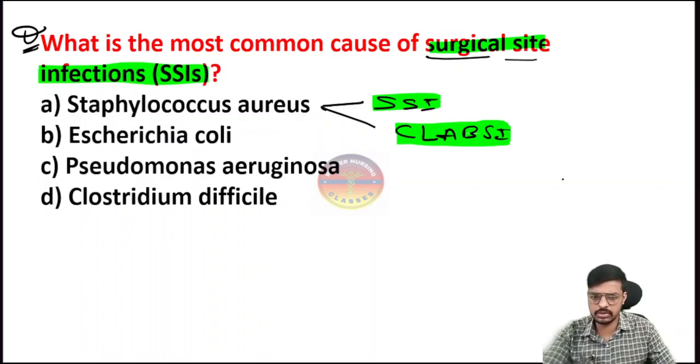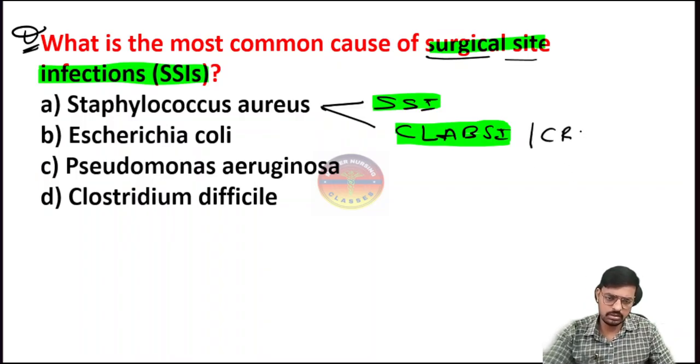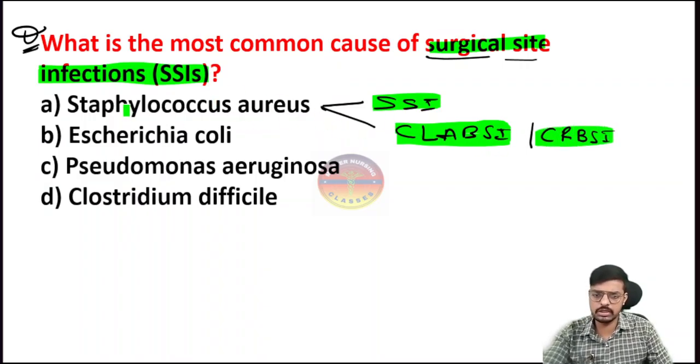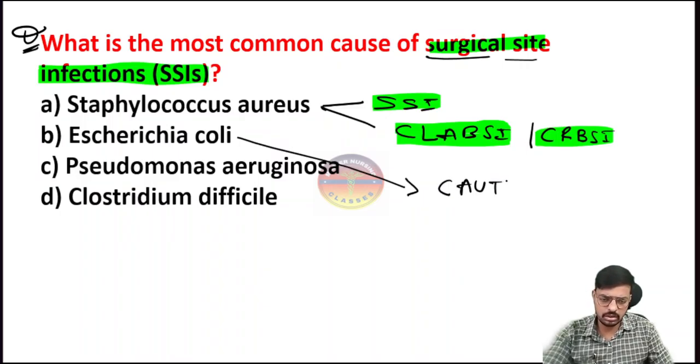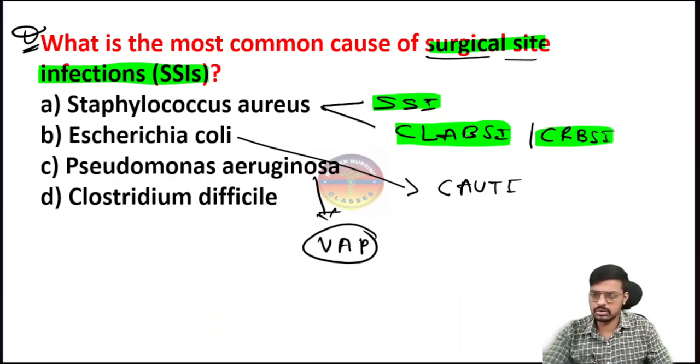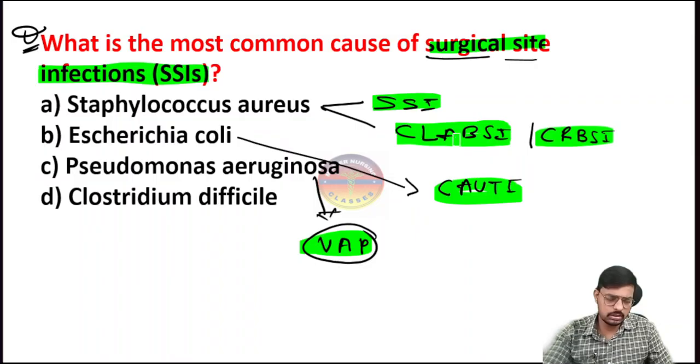CLABSI we can also call the catheter related bloodstream infection. So both are the same. The most common cause for both will be Staphylococcus aureus. And E. coli is the most common cause for CAUTI, catheter associated urinary tract infection. Pseudomonas aeruginosa is the most common cause for ventilator associated pneumonia. So these all are types of hospital acquired infection: CAUTI, CLABSI, VAP and surgical site infection. Most important.